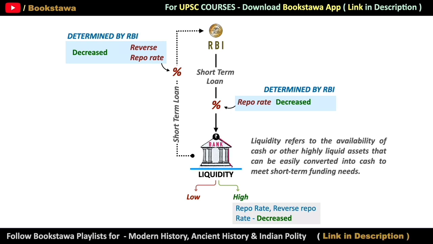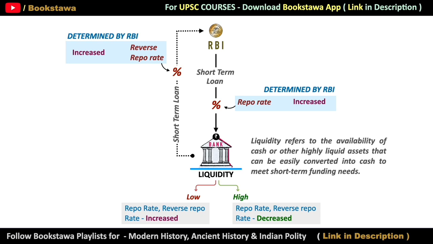And the exact opposite will happen when RBI increases the reverse repo rate and repo rate. Because if the reverse repo rate and repo rate are increased, then instead of taking loans from RBI, banks will try to park their surplus amount with RBI itself. In such a situation, their liquidity will reduce, and at the same time, their lending activities will also reduce.